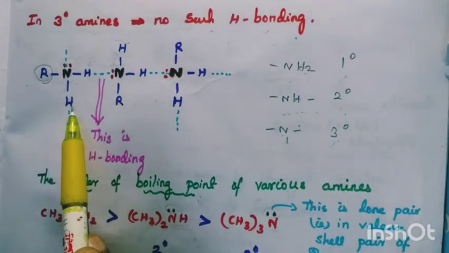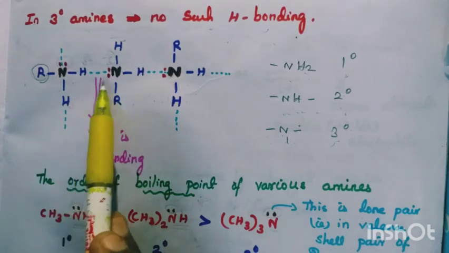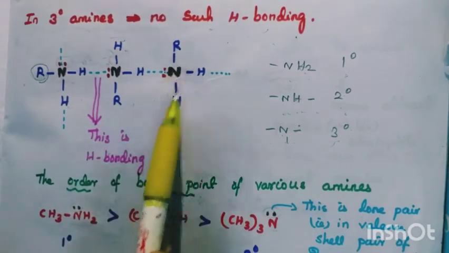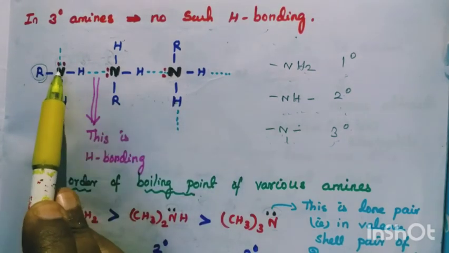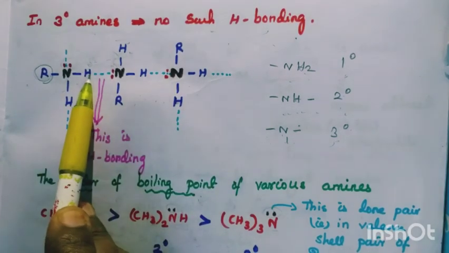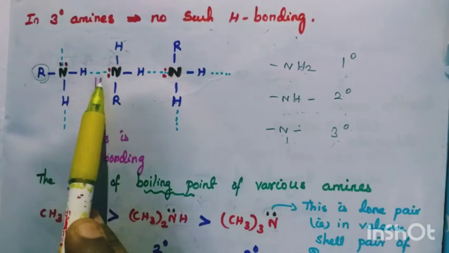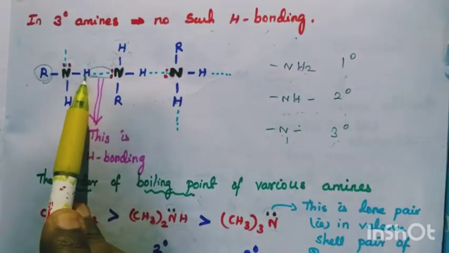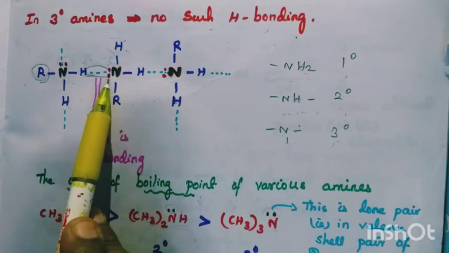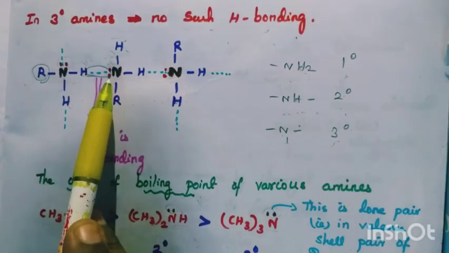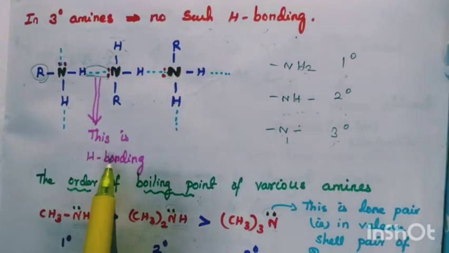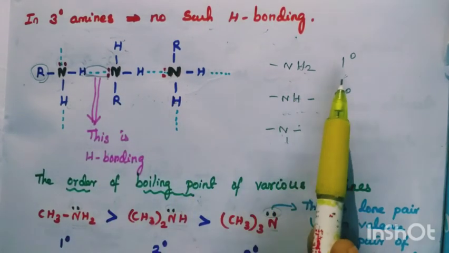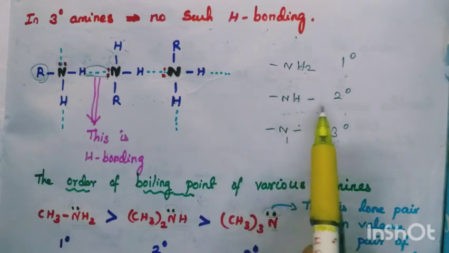R-NH2 represents the primary amine. Here is another amine, R-NH2. So here it is the lone pair. Here this hydrogen carries a partially positive charge. What happens? There occurs attraction between hydrogen and nitrogen, since the electron is in excess there, no? So this is called hydrogen bonding. NH2 is primary amine. NH is secondary amine.